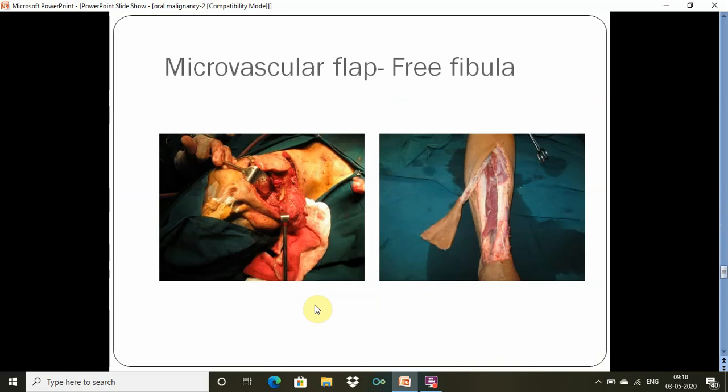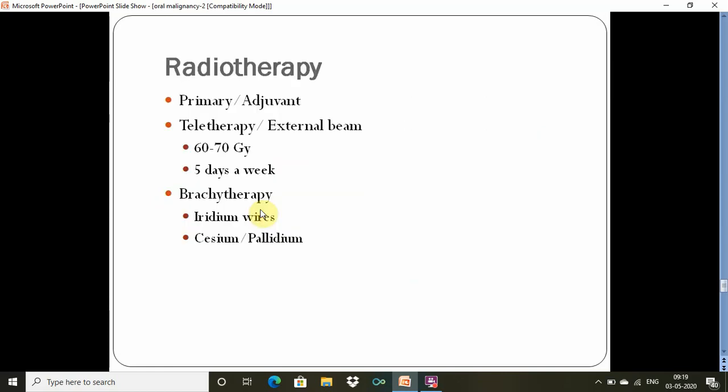And microvascular reconstruction is specially required in tongue lesions, when we take only the skin with the vessels. And in reconstruction of the mandible, we can take a bone of the fibula along with the skin, along with the blood vessels, artery and vein, and the artery and veins are reconstructed, and with the reconstruction of the bone and the skin or the mucosal defects.